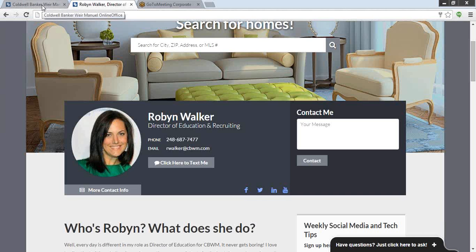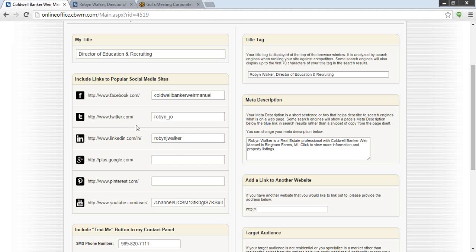So only put there what you want to share. If you simply want to link up to all of the Coldwell Banker pages, you can do that too. All you have to do is go on to, let's say, Facebook or Twitter, search out Coldwell Banker Wear Manual and find out what the username is, and then just put that into that field. So that is pretty much it for the social media sites.